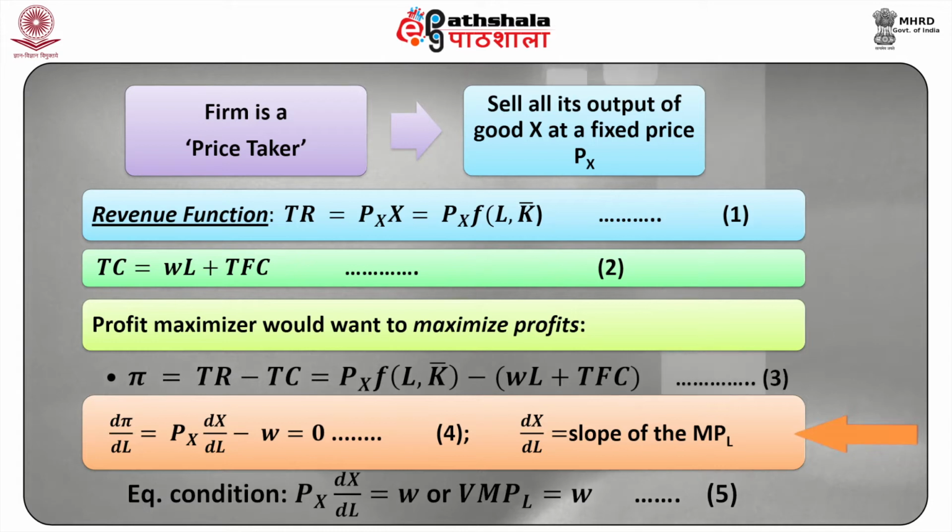Now, dx/dL is nothing but the slope of the production function or the marginal product of labor, which is MPL. Hence, equation 4 gives us the equilibrium condition Px into dx/dL equal to W, or VMPL is equal to W. That is our equation number 5.